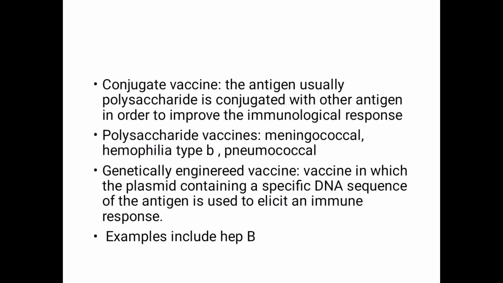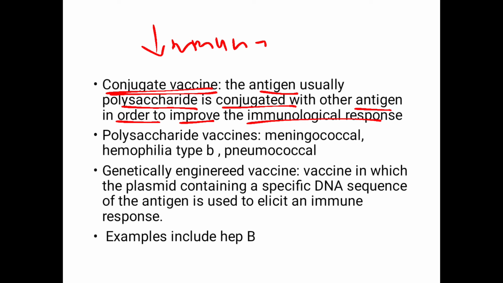The other types of vaccine include the conjugate vaccine. There are certain antigens which have got a polysaccharide capsule, and that polysaccharide capsule, if inoculated, will actually result in reduced immune response. So in order to improve the immune response, we conjugate them with other antigens so that the immunological response is improved. Among the infectious agents which have a polysaccharide capsule attached to them, we have meningococcal, Haemophilus influenzae type B, and pneumococcal.